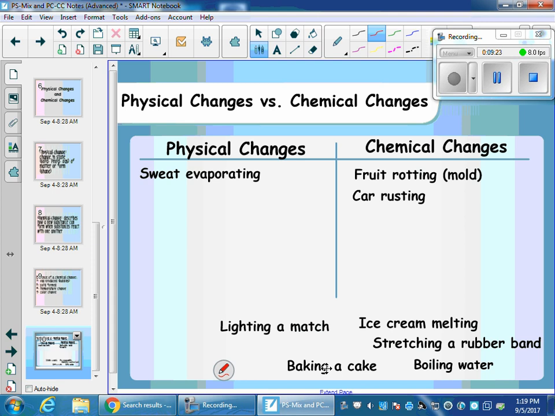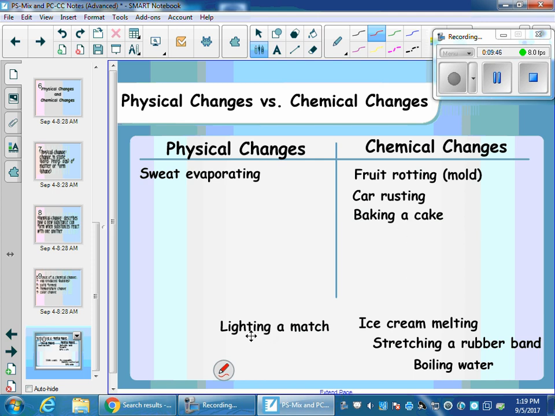Baking a cake is a chemical change. There are all sorts of reactions that are taking place in that cake. You can't undo it. That's another good way to tell if it's a physical or chemical change. You can't unbake a cake. If you bake a cake, it starts to rise. We're forming that solid. That would be an example of a chemical change.